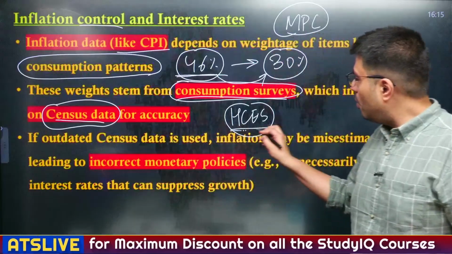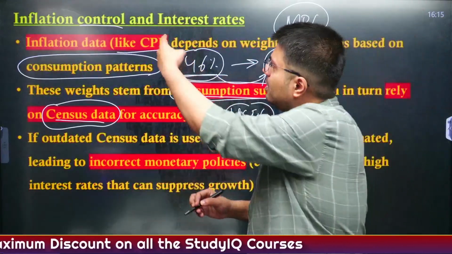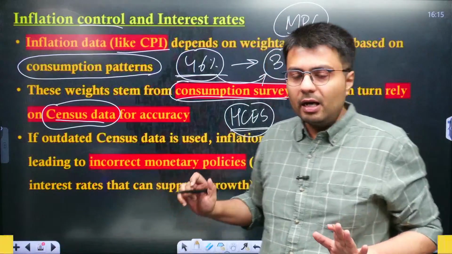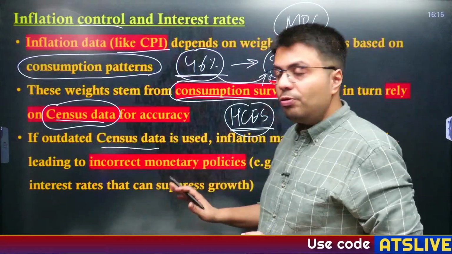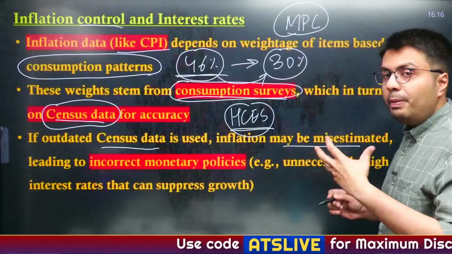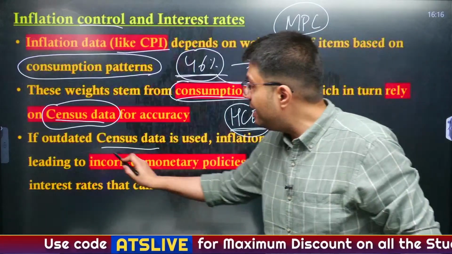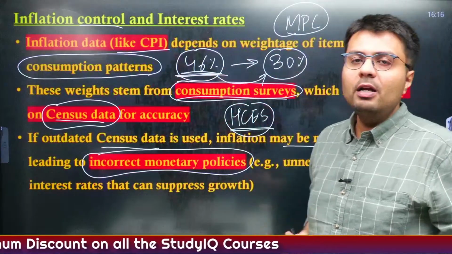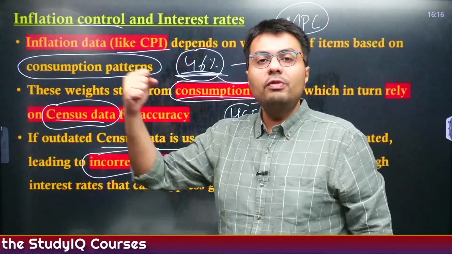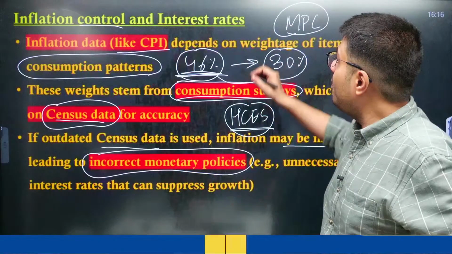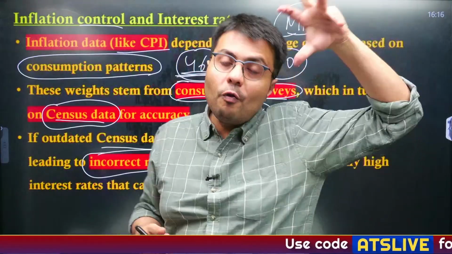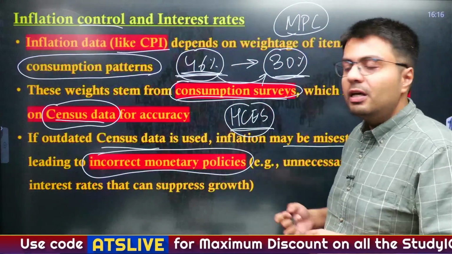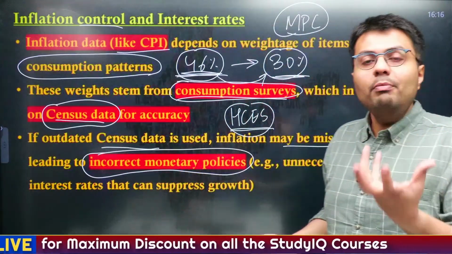So that is why all surveys that have been used to draft metrics like CPI are dependent on the census data. So if outdated census data is used, inflation may not be estimated properly by RBI, and this will lead to incorrect monetary policy, right? Suppose RBI thinks that people are spending 46% of their total money on food, it might see that food inflation will have a big bearing on overall inflation in the country. But what if actual spending on food is just 30%? This will lead to misalignment of monetary policy.